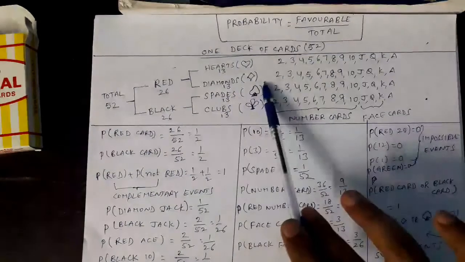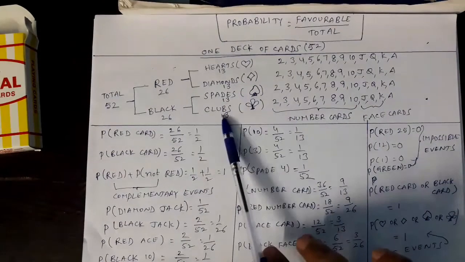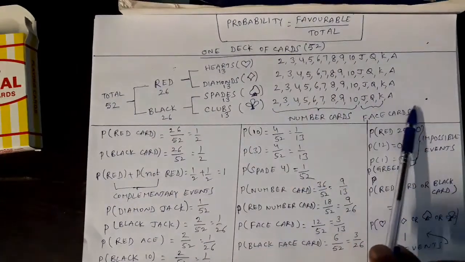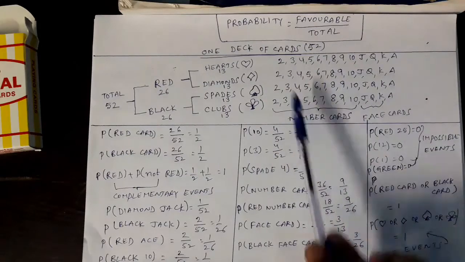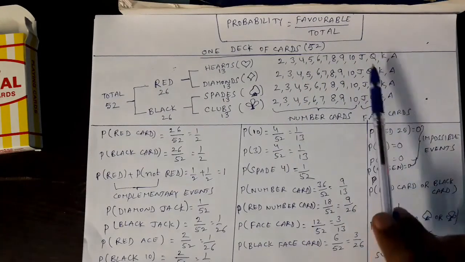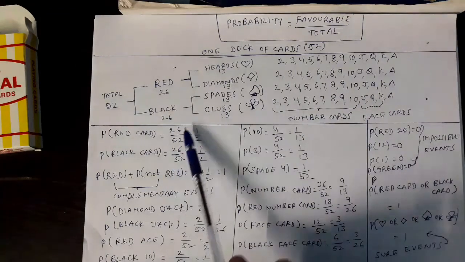The same with diamonds, 13. Spades, black, and clubs, black. Spades are also 13. Clubs are also 13. How many number cards are there altogether? 9, 9, 9, 9. 4 nines are 36. How many face cards are there? 3, 3, 3, 3. 4 threes are 12. Right? You can see this also.